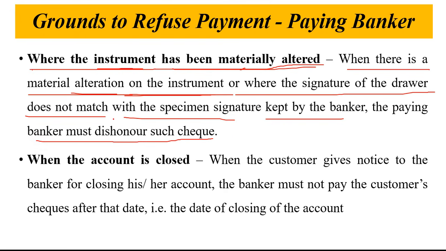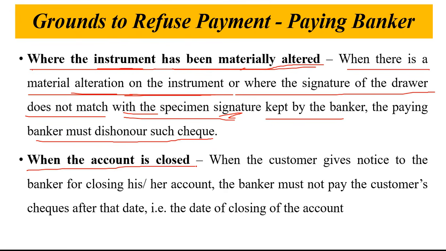If the signature does not match, when the drawer opened the account with the bank, at that time he submitted his signature. If the signature does not match the signature he has made on the check, then the banker can dishonor the check. Or if the date is not written properly on the check, in that case also the paying banker can refuse to make the payment of that particular check.